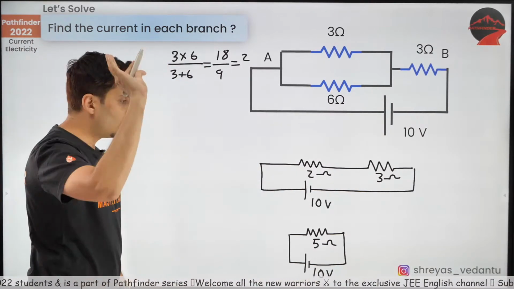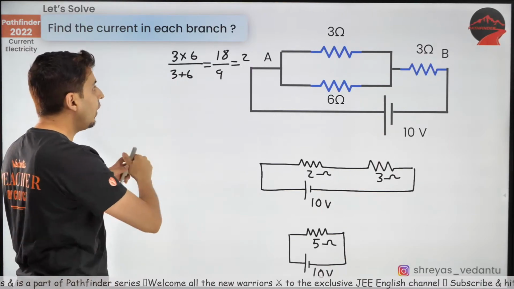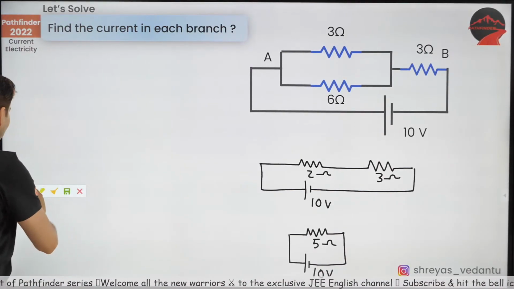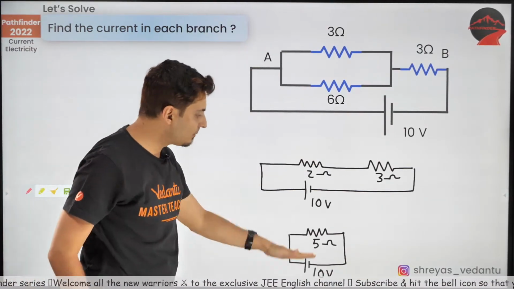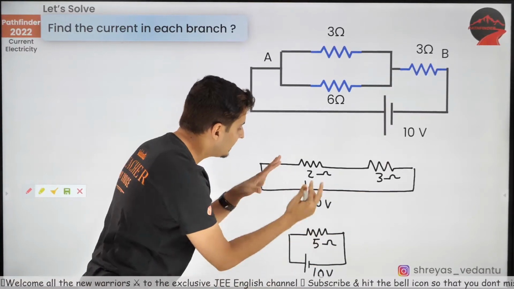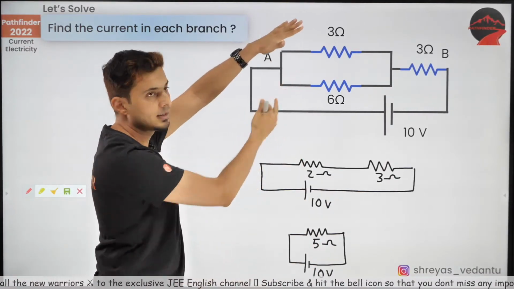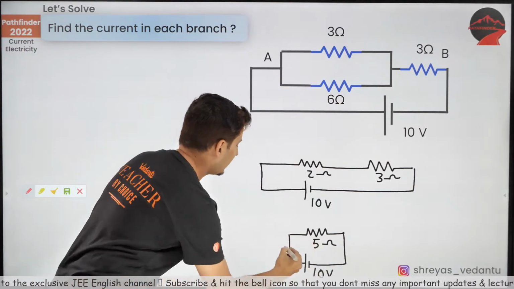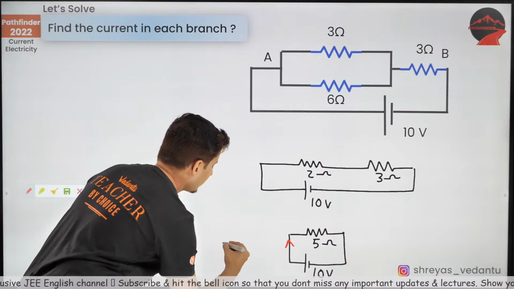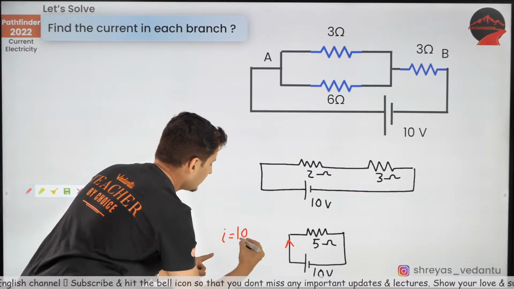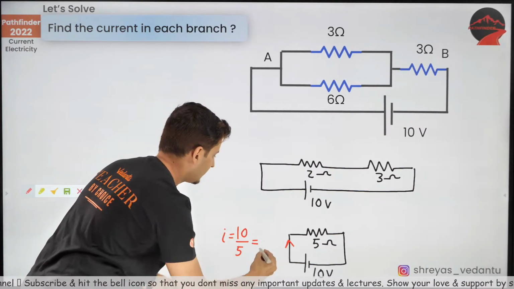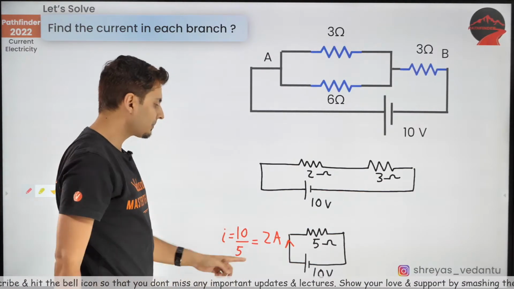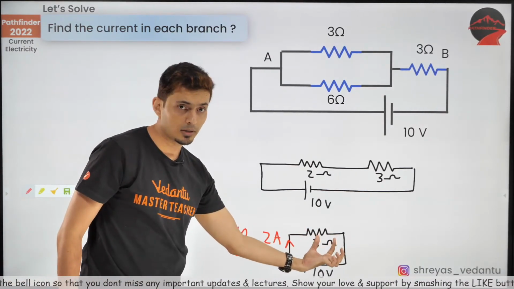Okay. Now, if you have got this, what you should do now is whatever steps you did to simplify, go back from the last step to the first step. Yes, that's the trick. So guys, if 5 ohm is connected to 10 volts, what will be the current? Current will be voltage divided by 5 resistance, which will be 2 amperes. Yes, 2 amperes current will flow here.